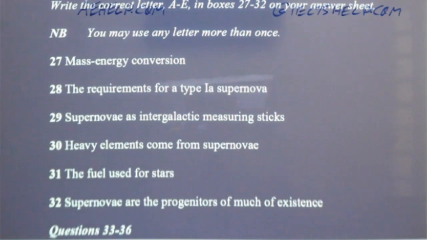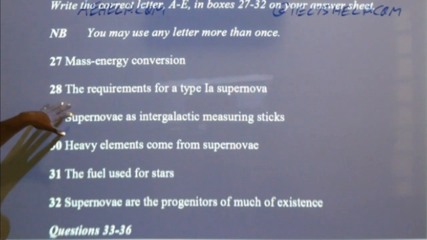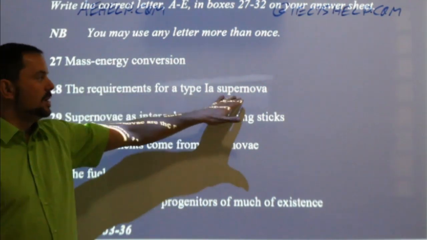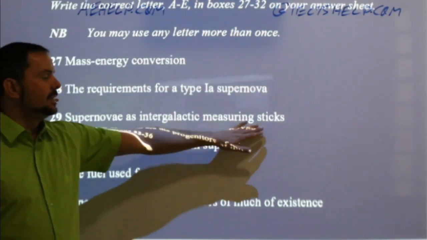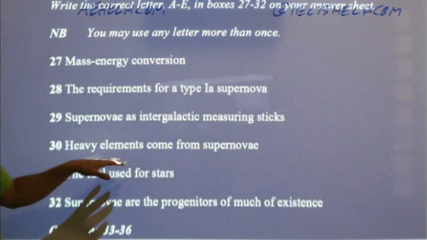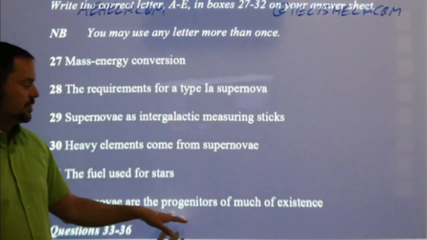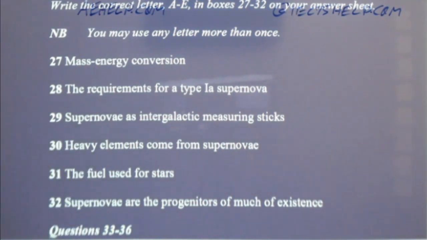So here we go, 27, mass energy conversion. So let's read it together. 28, the requirements for a type 1a supernova. Supernovae as intergalactic measuring sticks. Heavy elements come from supernovae. The fuel used for stars. Supernovae are the progenitors of much of existence. All right, so I just read all this.